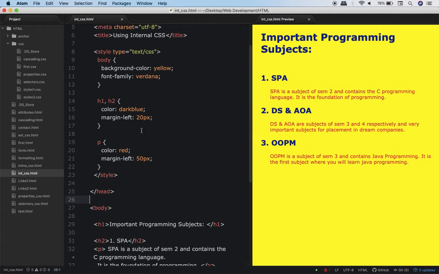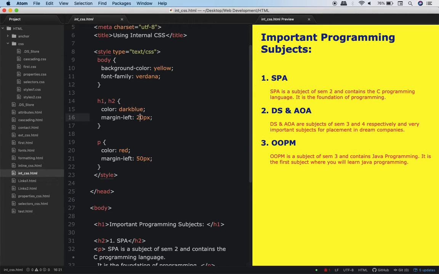Coming back over here, I have written that margin left is 20 pixel. This means that when H1 and H2 are displayed, they should be displayed 20 pixels from the left hand side. That's why you see some space over here. This space which you see over here is actually 20 pixels.